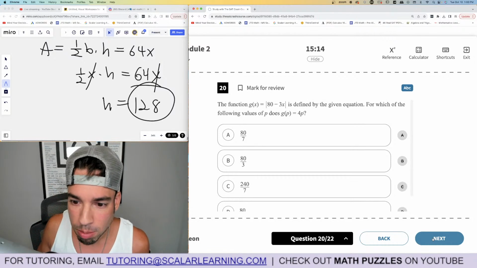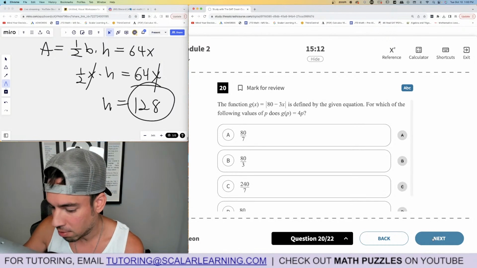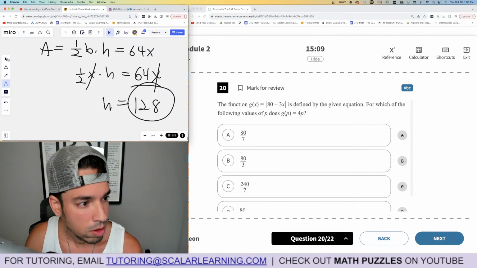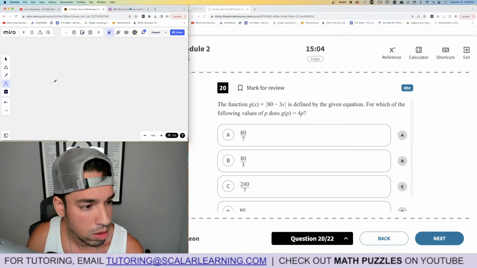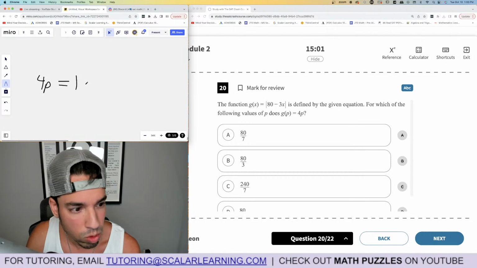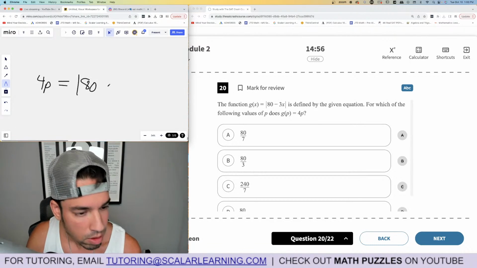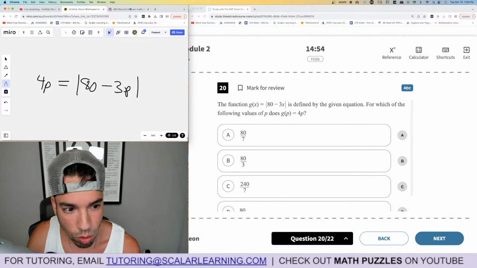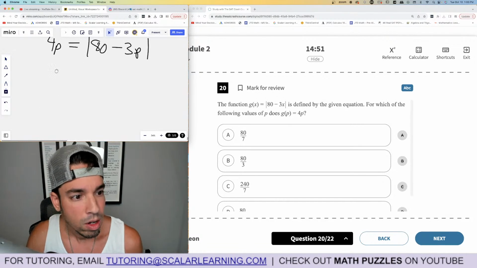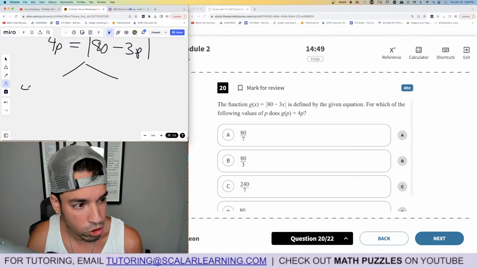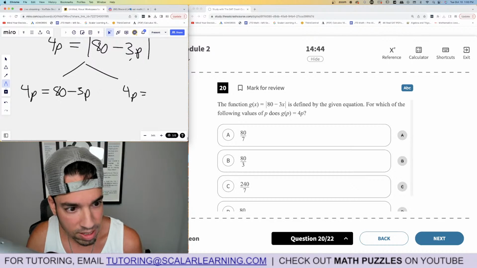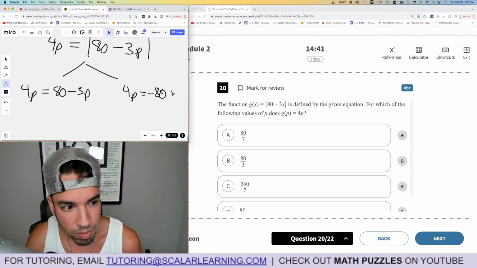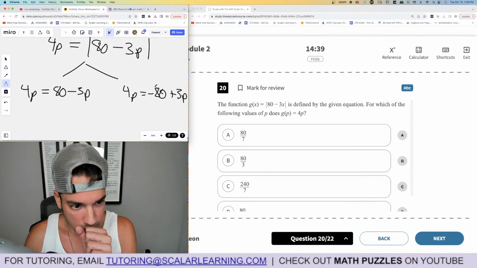All right, the function g is defined by the given equation, absolute value. For which of the following values does g of p equal 4p? All right, so we want 4p to equal the absolute value of 80 minus 3p. So basically we're solving for p here, right? When you do absolute value, split into two equations. 4p equals the equation as it is, and then the negation of that side, negative 80 plus 3p. Let's solve this one first.